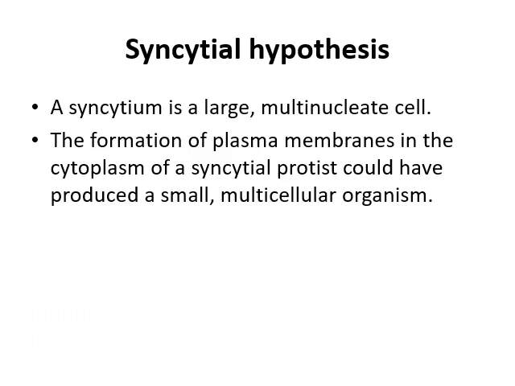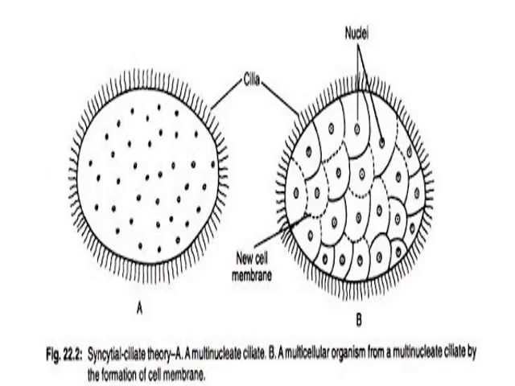Syncytial hypothesis. A syncytium is a large multinucleated cell. The formation of plasma membranes in the cytoplasm of a syncytial protoplast could have produced a small multicellular organism. Here you can see the diagram, the animal cell with multiple nuclei. In the second, each nucleus is surrounded by the plasma membrane.